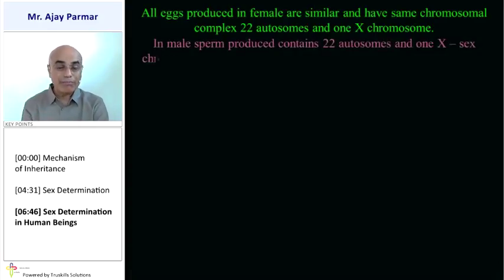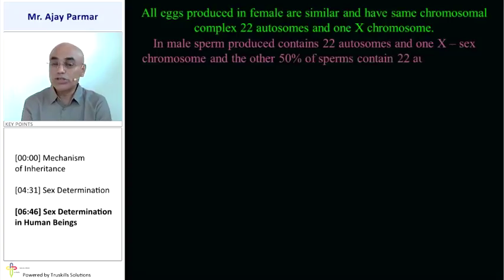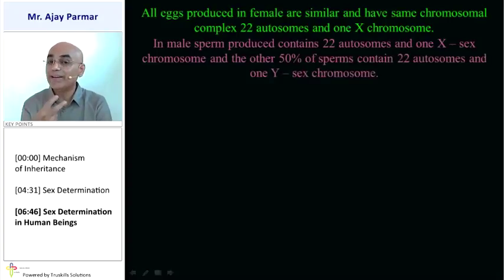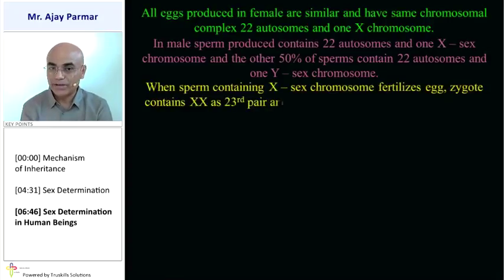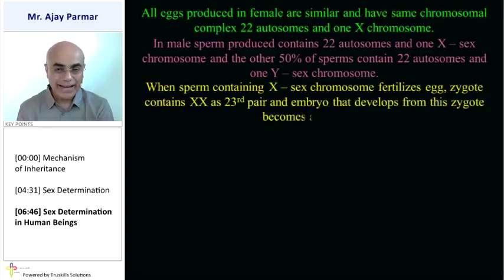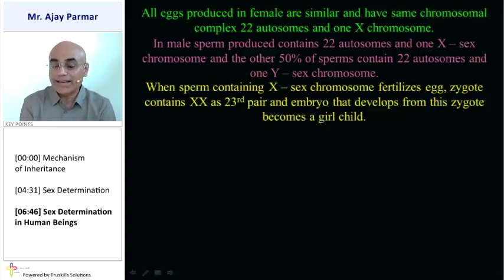Whereas in case of a male, the sperm cell which is produced contains 22 autosomes and 1 X sex chromosome in 50% of the sperms, whereas 22 autosomes and 1 Y sex chromosome in the remaining 50% of the sperms. So when a sperm containing X fertilizes an egg, which will obviously contain X, the zygote is going to contain XX.